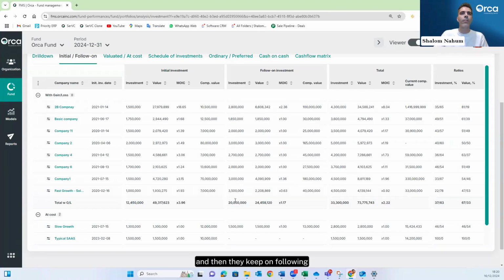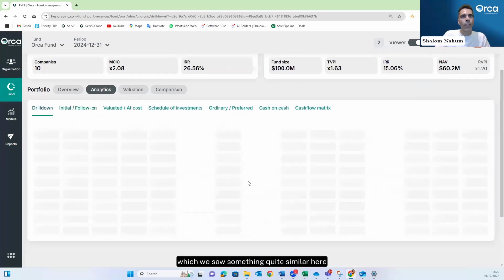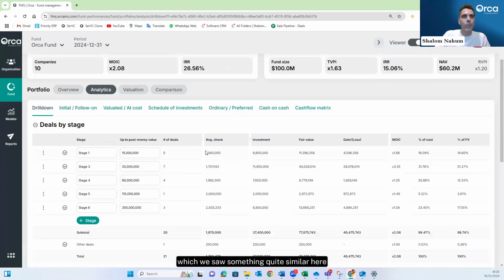And then they keep following, supporting the companies in the next round. They're also increasing the check to about $2 million for the second check, which we saw was quite similar here, with the 1.4 here and the 1.7 and $2 million after.